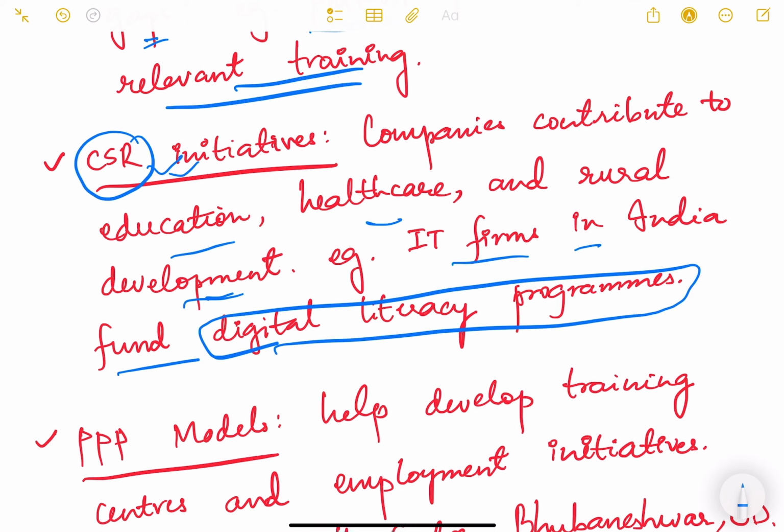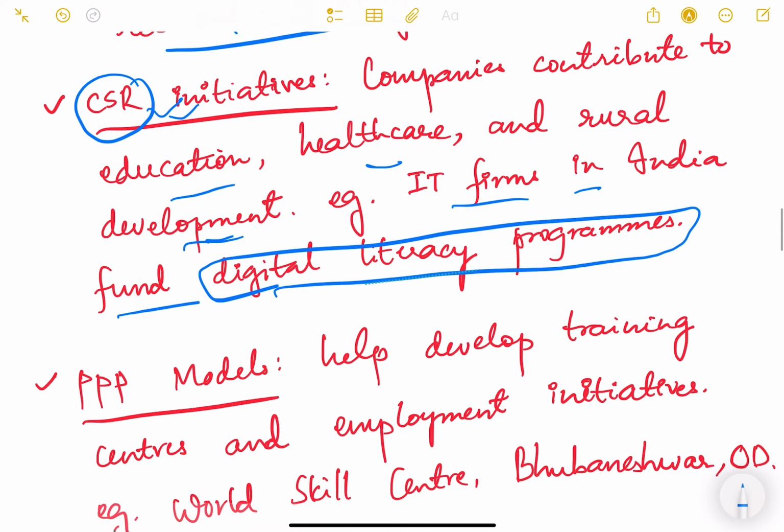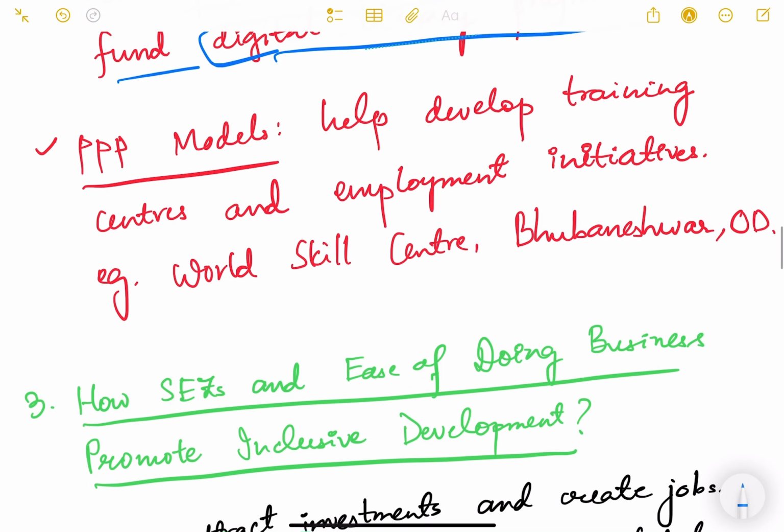Many of the PSUs of the government or many of the big companies, okay, like Reliance, have their own wing whereby they do a lot of social projects. So Reliance has a Reliance Foundation, then Adani Group has an Adani Foundation. So all these big companies, corporates, have their own wing whereby they do all these social projects. At the same time, they also contribute directly to government projects through this.